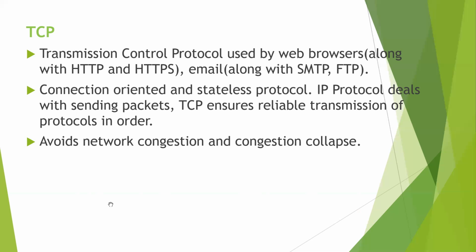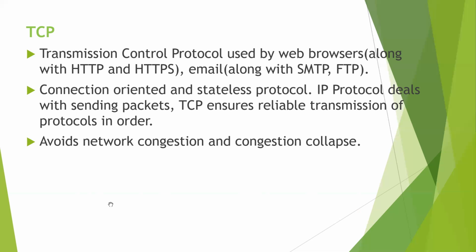We already discussed, N1 is sending, N2 is receiving. If N1 is continuously sending without seeing the acknowledgement, then how will N2 take all the packets? So TCP will make sure of the rate at which the sender sends the data.